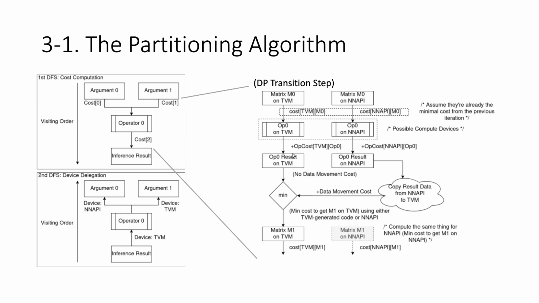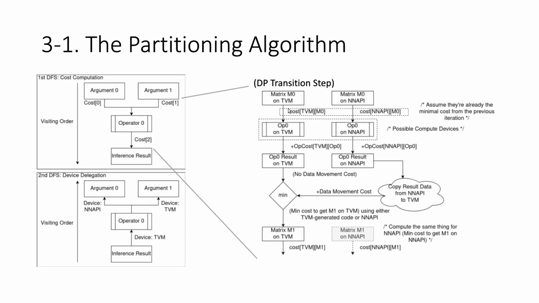And to achieve this, there's two possibilities in our study. The first one is to compute OP0 on TVM, and the second one is to do that on an API. So to perform OP0 on TVM, we need to get its input, which is M0 on TVM.